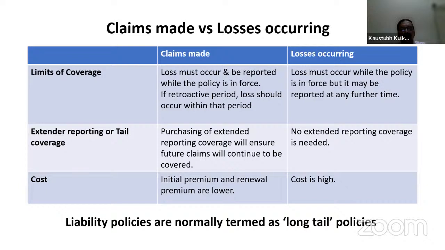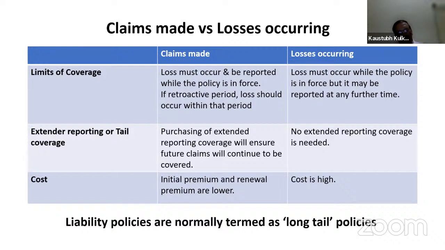Now, these claims made versus losses occurring. There are certain coverages, limits of coverages under claims made basis and losses occurring basis. Here is one line I have put in, which is very important: liability policies are normally termed as long tail policies. What are the long tail policies?